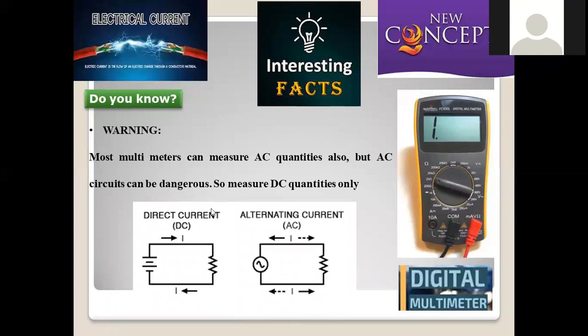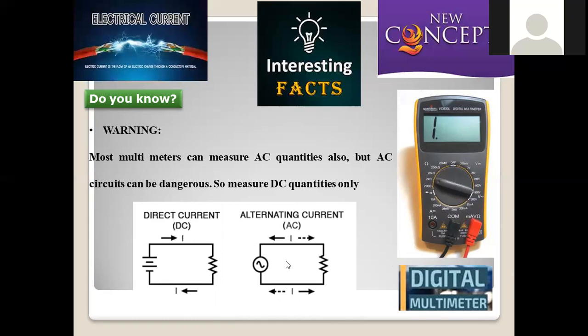And we have one caution also. Most multimeters can measure alternating current quantities also, but alternating current circuits can be dangerous in nature. So it is conveniently used for the measurement of direct current quantities in general. DC current is generally measured using this. AC current is also measured, but at high risk. That's the reason it is convenient for DC current only. We have to take that precaution so that the measurement of various applications with the multimeter is safe.